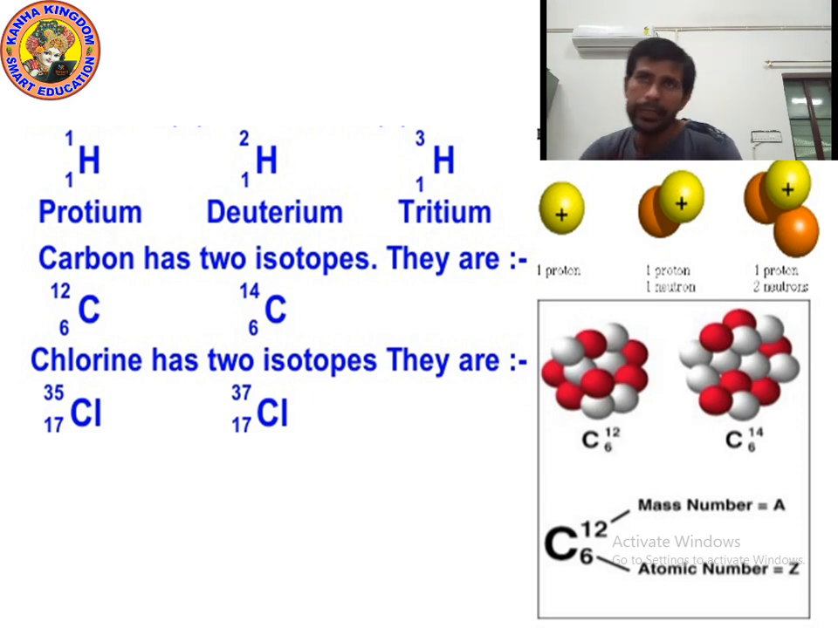Okay. And for carbon, carbon has 2 isotopes. Chlorine also has 2 isotopes. What are the isotopes of carbon? Carbon 12 and carbon 14. Carbon 12 means 12 is the mass number and carbon 14 means 14 is the mass number. How many isotopes of chlorine? 2. Chlorine 35 and chlorine 37. I hope you understood. Now let's move on to the next point.